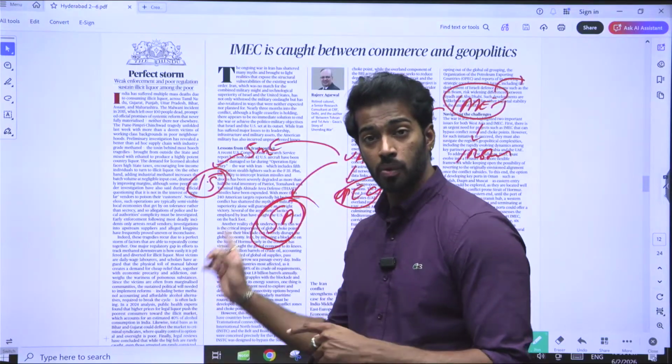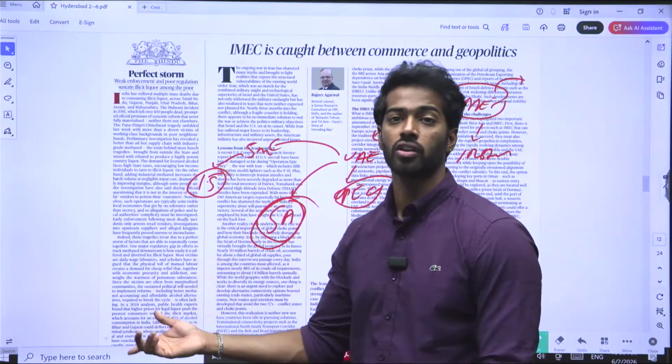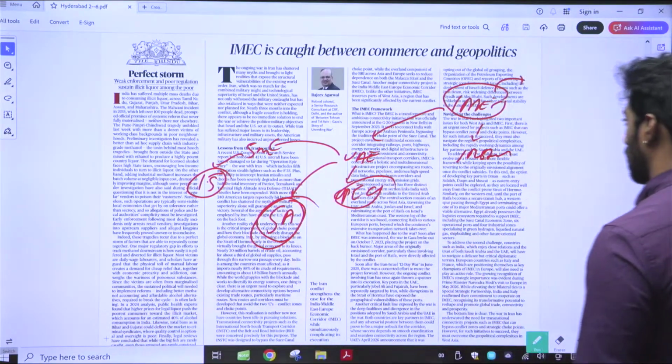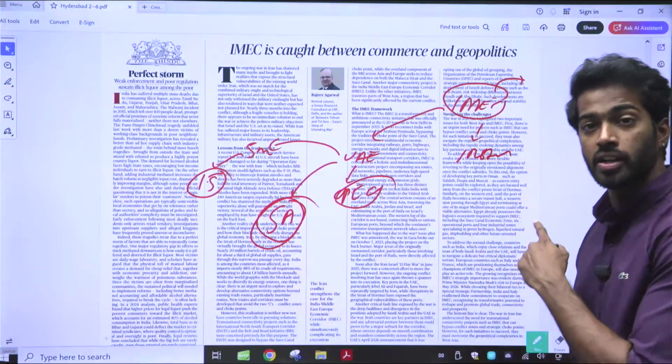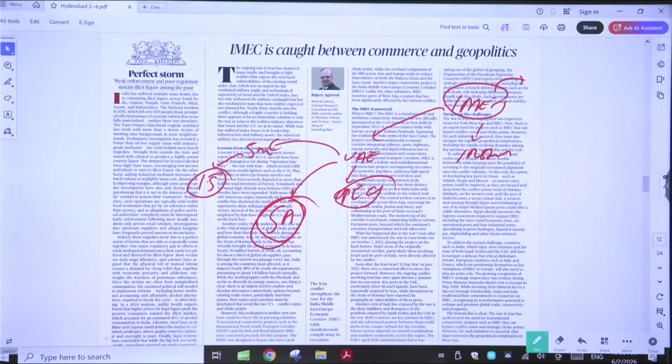Now there is a tussle between UAE and Saudi Arabia, and we are depending on UAE and Saudi Arabia for the IMEC corridor. So there is a high amount of instability here also. Right, as I told you that it would reduce the instability, but it could also increase the instability due to these kinds of reasons. Okay, this is the first thing that we need to keep in mind.